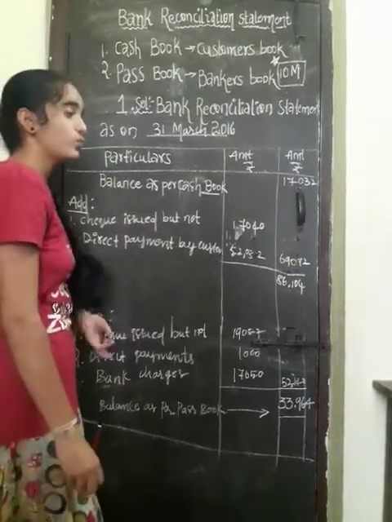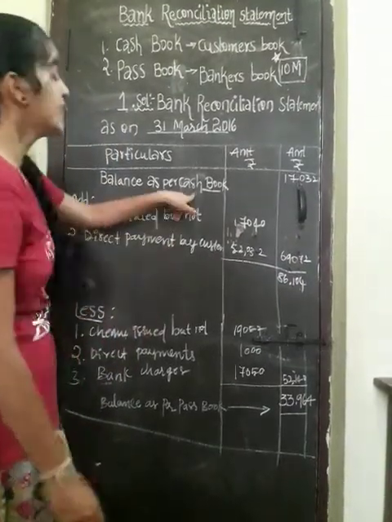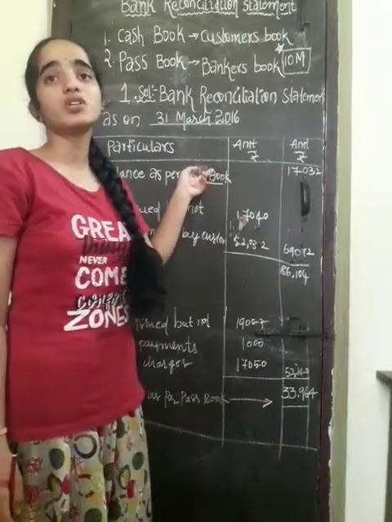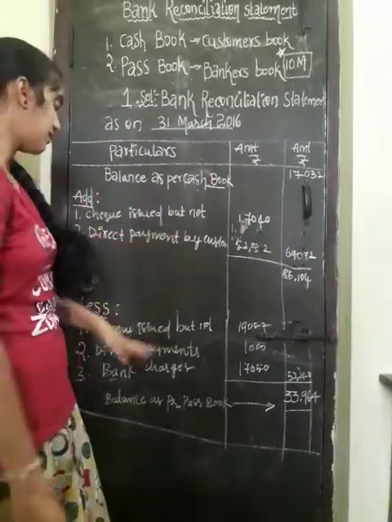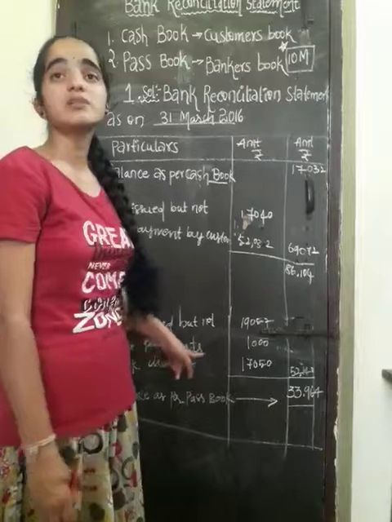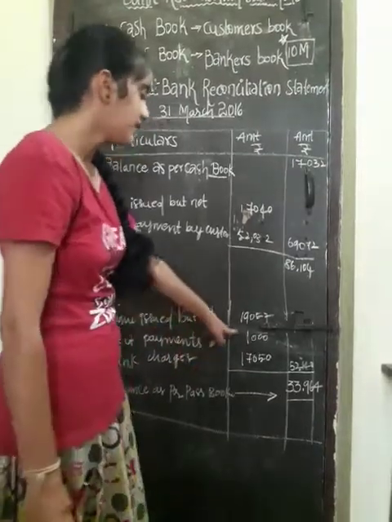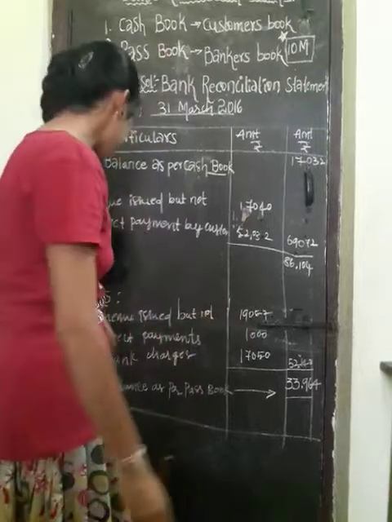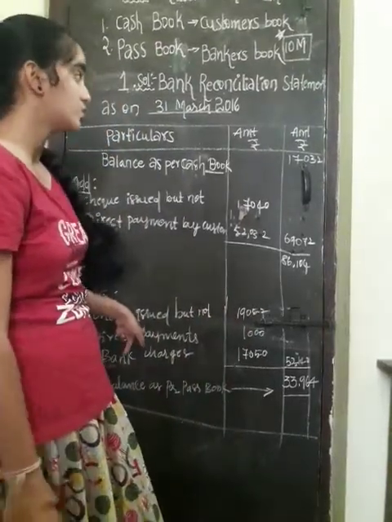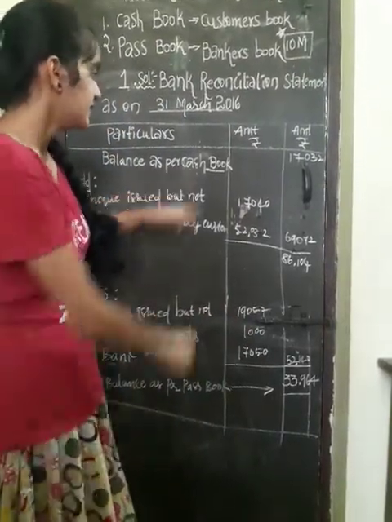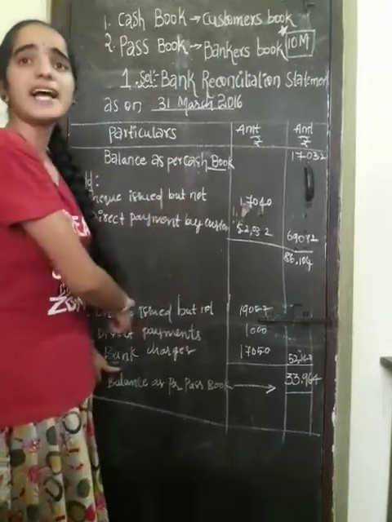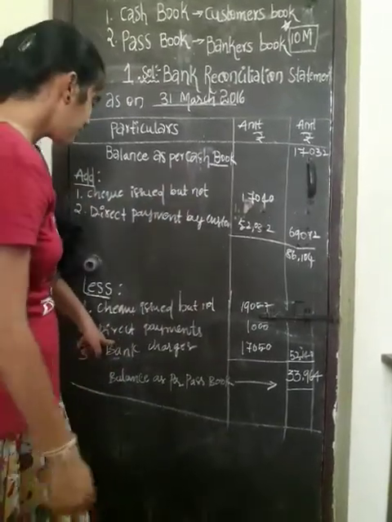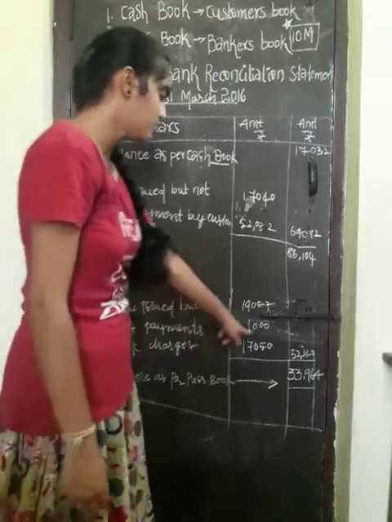Let us see now what will come into the less value of the cash book. Cash deposited but not cleared will also come into the less value. How much amount was not cleared? 19,057 rupees was not cleared. Okay, and direct payments, how much direct payments have been done? 1,000 rupees.